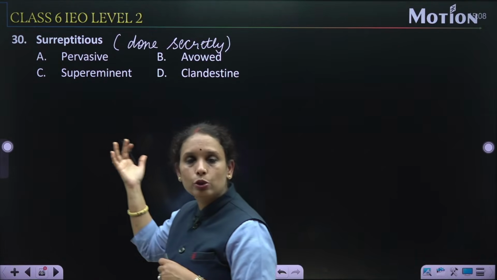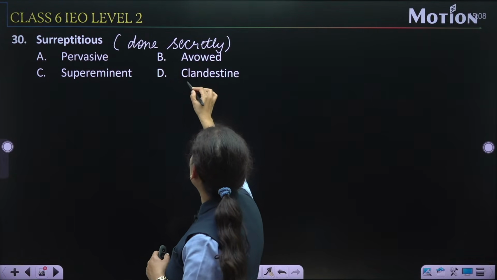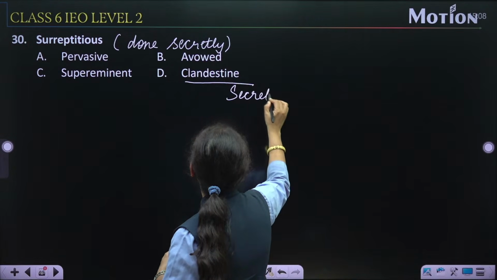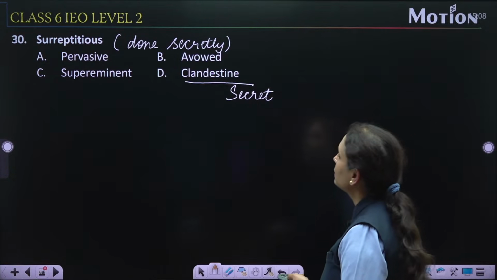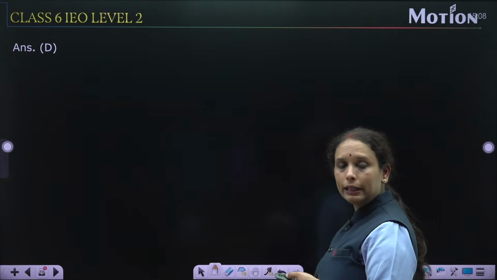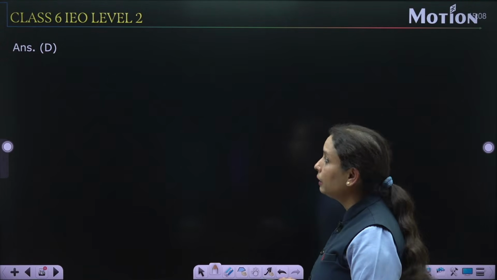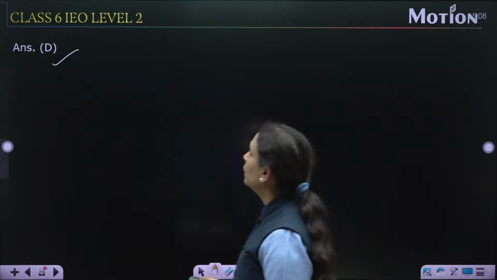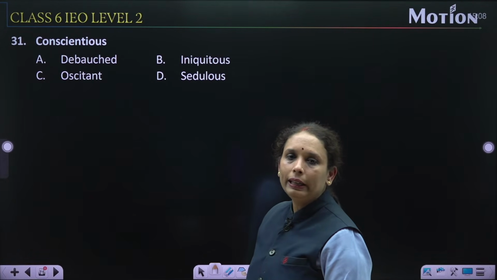Supremeness, it means supreme. Clandestine का मतलब होता है secret. So option number D is the right answer. Synonyms and antonyms आपको learn करने ही पड़ेंगे, no other choice. So go through them. Now next question, question number 31.